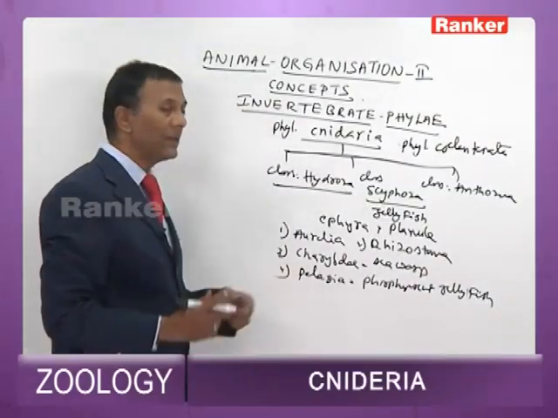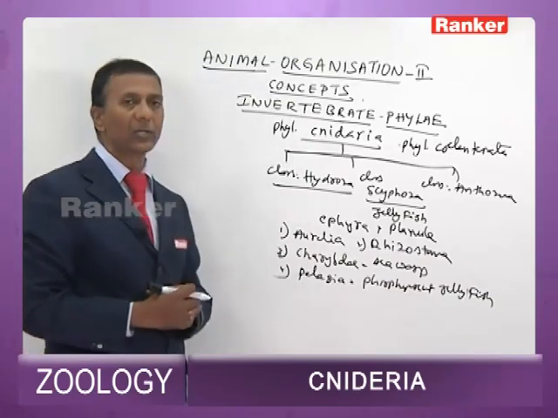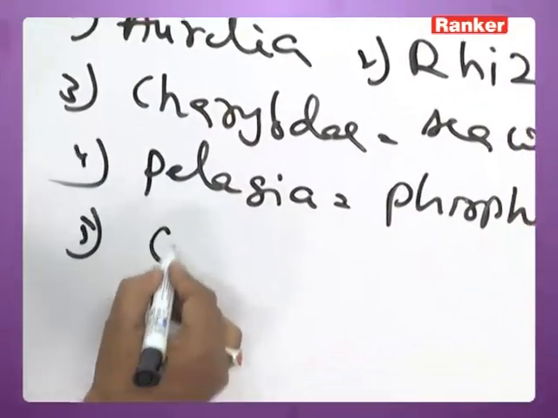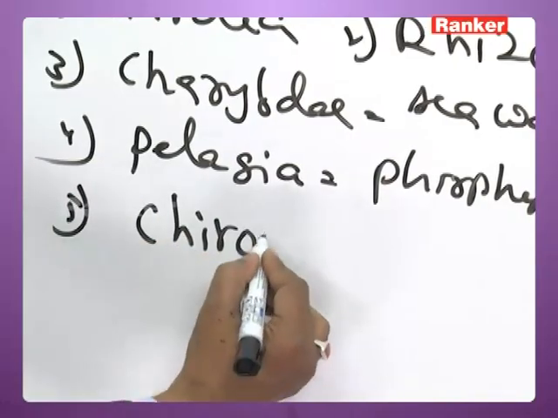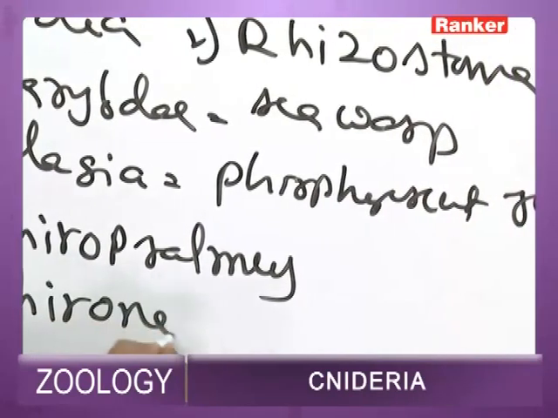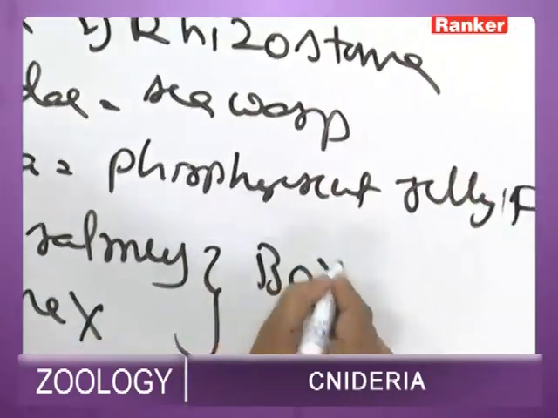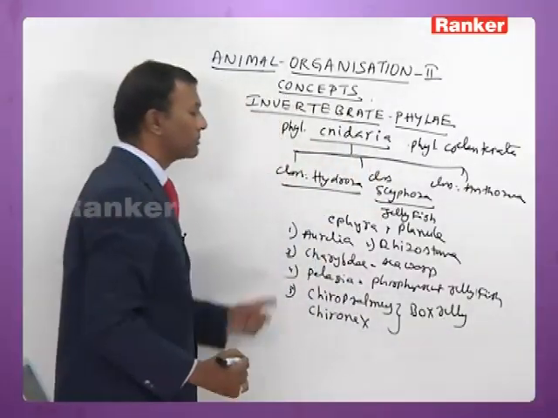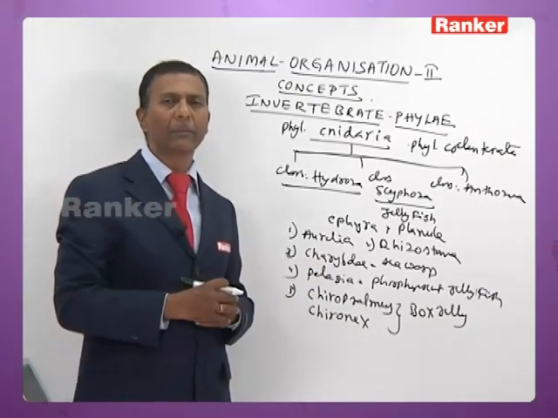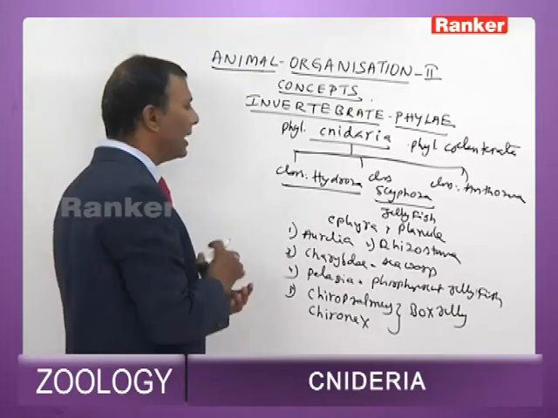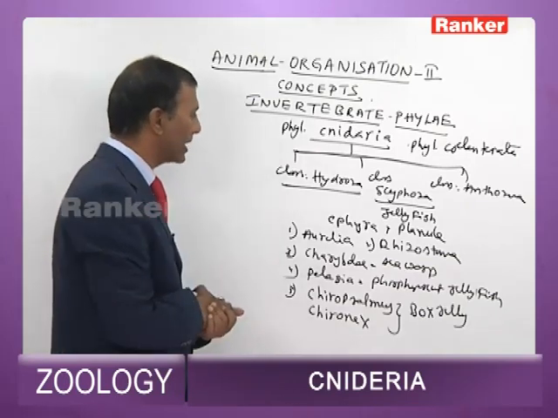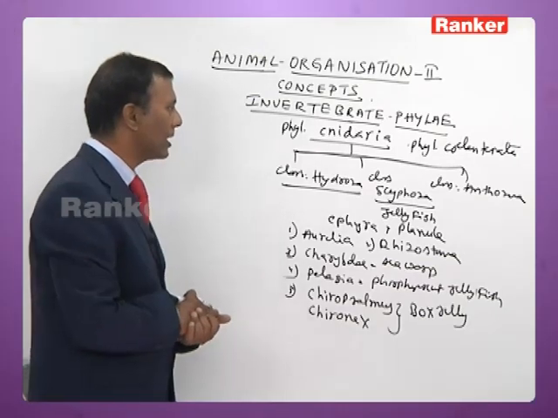Pelagia is a phosphorescent jellyfish. Carybdea is the sea wasp. Aurelia and Rhizostoma are also called jellyfish. Apart from this, there are two more jellyfish, Chiropsalmus and Chironex. Both of them are commonly called box jellies. These box jellies happen to be venomous even to human beings. So Aurelia, Rhizostoma, Carybdea, Pelagia, Chiropsalmus and Chironex are the most important examples of Scyphozoans.